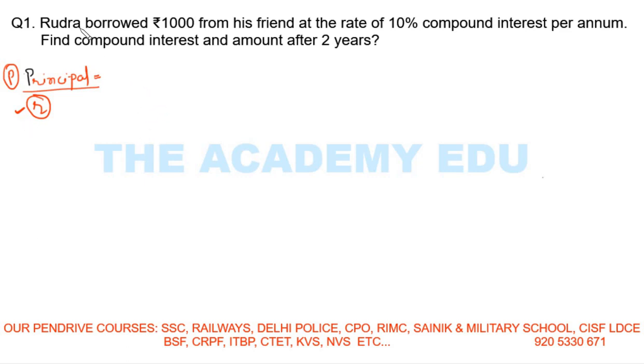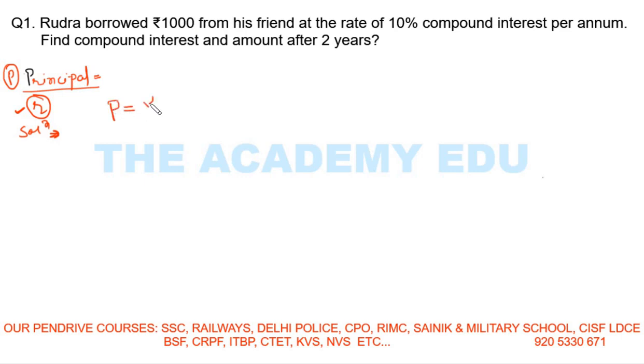In this question, please don't write first, watch, learn first and then copy the question. The question says Rudra borrowed 1000 rupees from his friend. So he borrowed 1000 rupees, that is called principal.